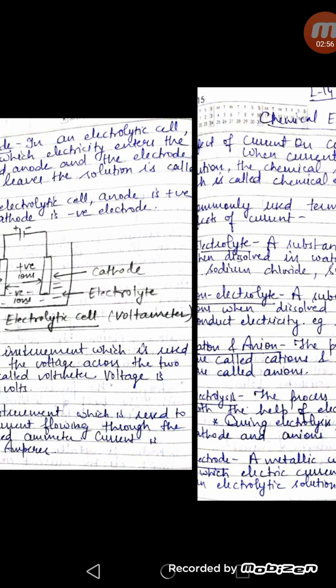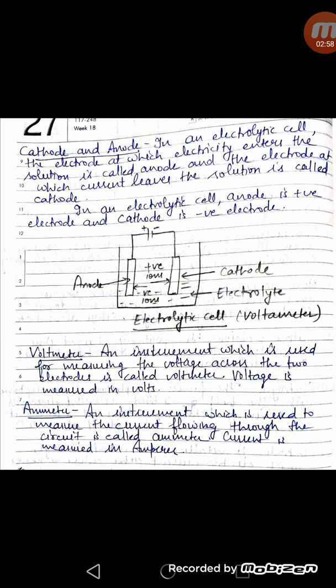The next terms which you should know are cathode and anode. An electrolytic cell means the apparatus in which you carry out the process of electrolysis. In an electrolytic cell, the electrode at which electricity enters the solution is called the anode. The anode is generally connected to the positive terminal of the battery, and the electrode at which current leaves the solution is called the cathode. You can identify the cathode because it is connected to the negative terminal of the cell or battery.